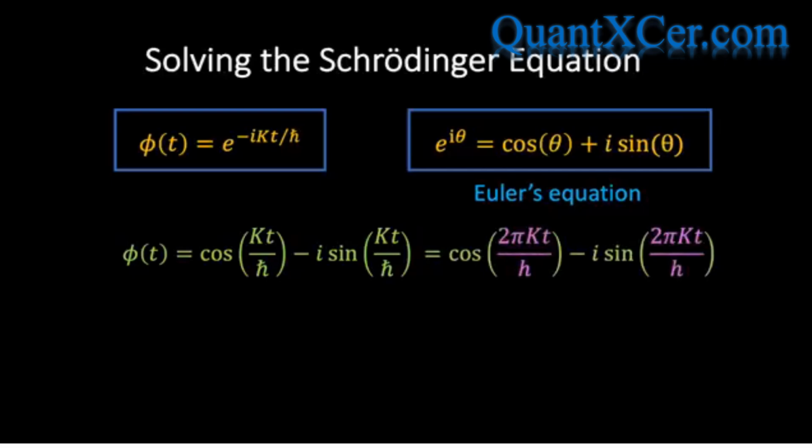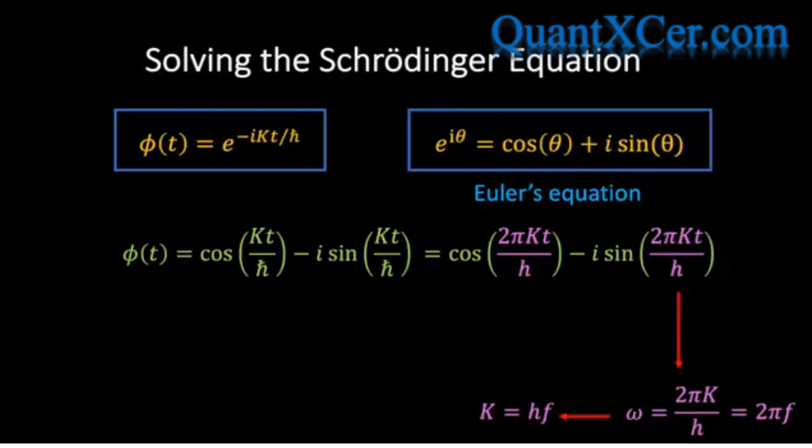Now, the benefit of rewriting phi in this way is that we see explicitly that phi of t is an oscillatory function in time, and we can read off the angular frequency immediately, and we see that omega equals 2 pi k over h. We also know that the angular frequency omega is related to the frequency of oscillation f by the equation omega equals 2 pi f, and therefore we see that the constant k is related to the frequency f by the relation k equals hf.